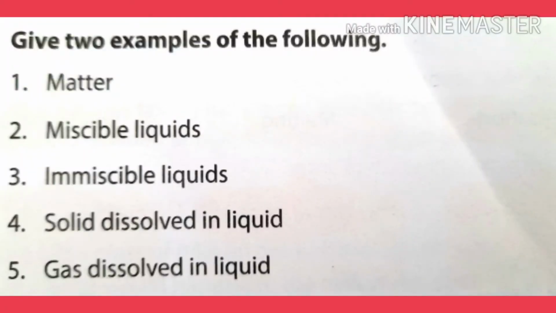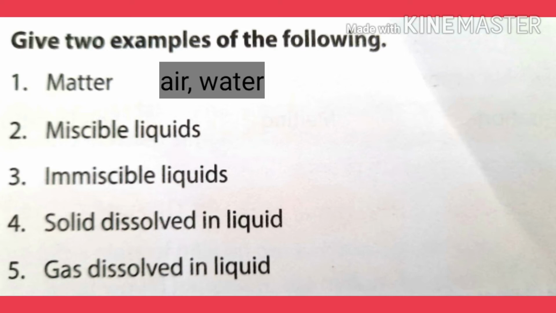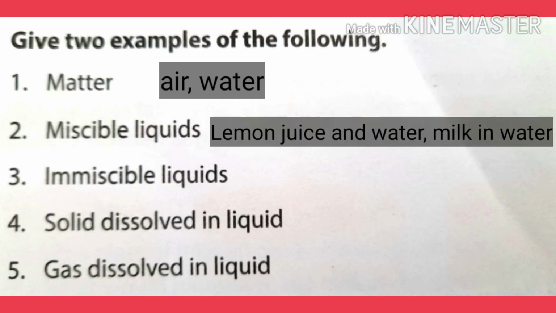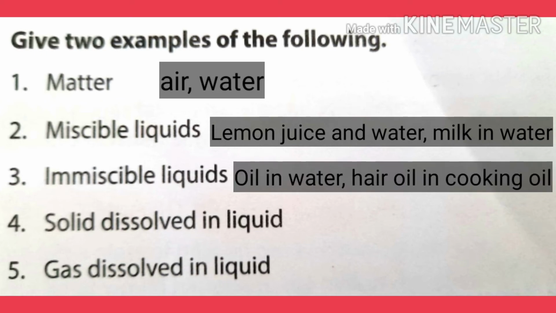Our next exercise is give two examples. First one is matter. Air, water and all things around us are examples of matter. Second one is miscible liquids. Lemon juice and water, milk in water are miscible liquids. Third one is immiscible liquids. Oil in water and hair oil in cooking oil are immiscible liquids.